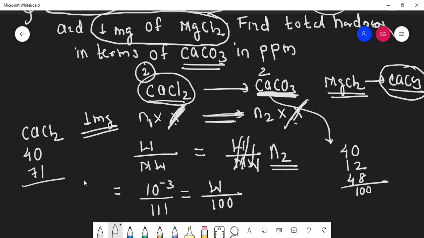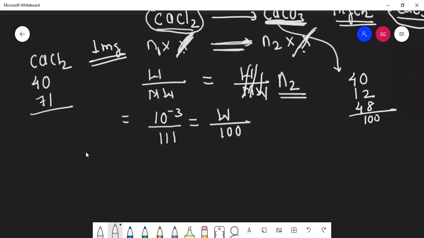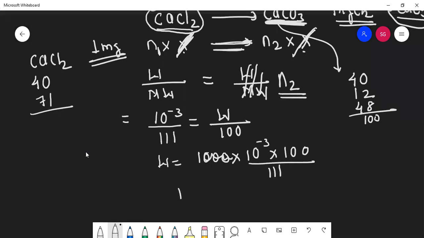If you cross multiply it, will you get W? So it will be 10 raised to minus 3 into 100 divided by 111. Solve it accurately and tell me the answer.